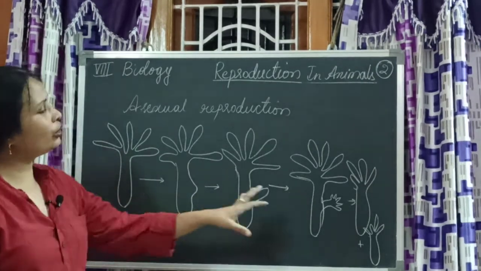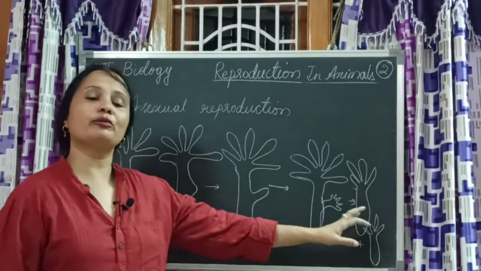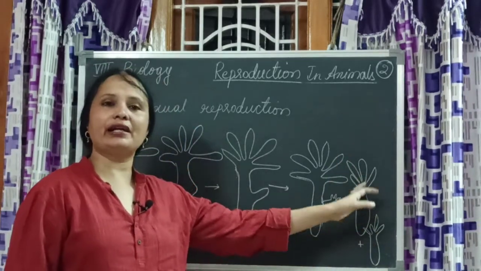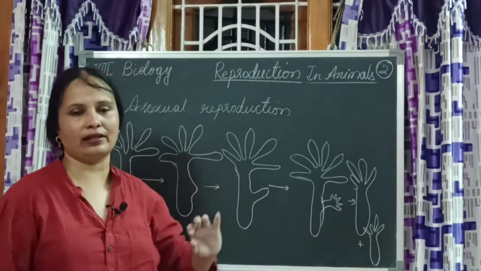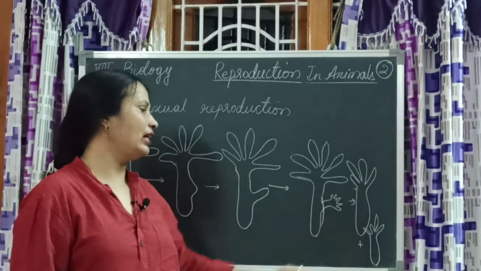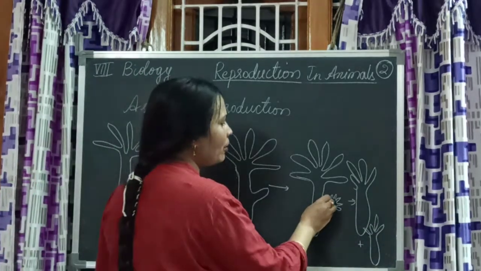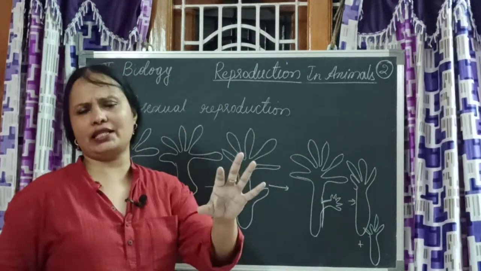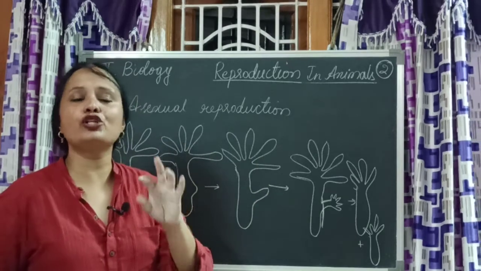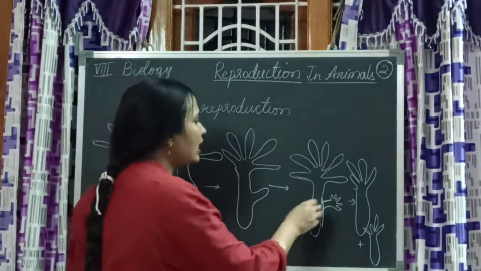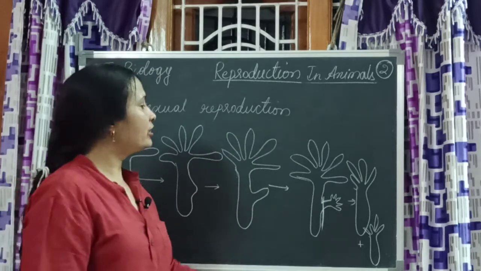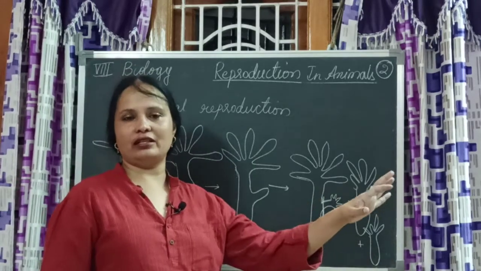Now both the mother hydra and the daughter hydra look alike. Once the protrusion has grown to its full extent, it is ready to live all by itself. It cuts itself off from the mother hydra. Now they both live individually, separately.